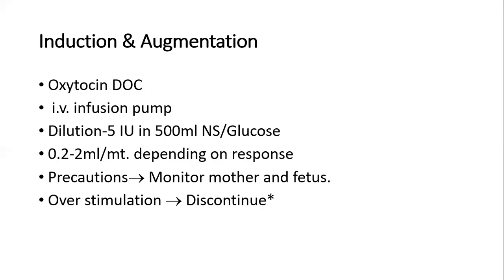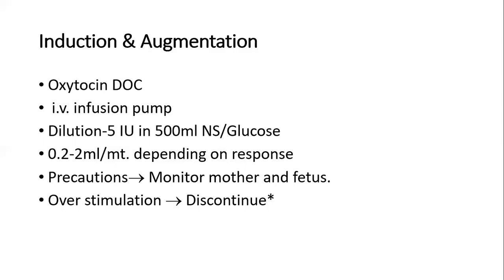Induction and augmentation: the drug of choice is oxytocin. It is to be given by IV infusion. The drug oxytocin is diluted in 500 ml normal saline or 5% glucose with 5 international units and has to be transfused at 0.2 to 2 ml per minute depending on response.